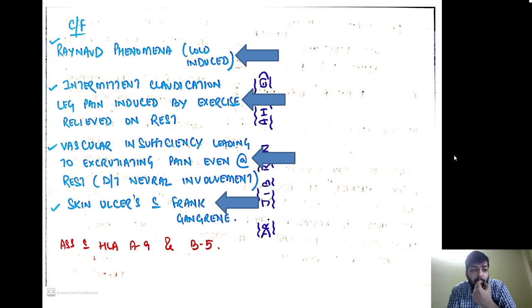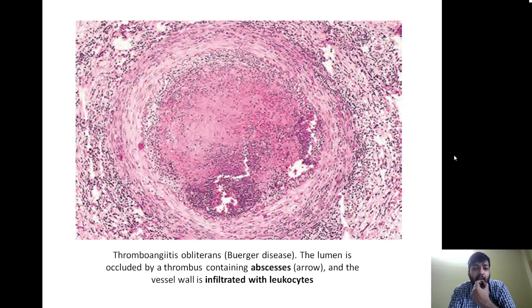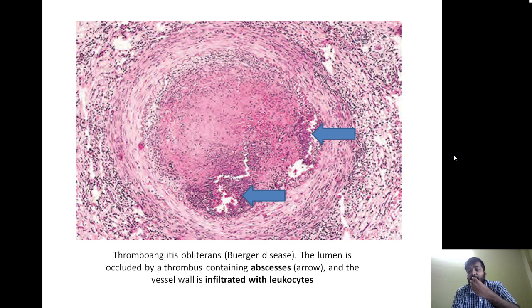Thromboangiitis obliterans is also associated with HLA-A9 and B5, important MCQ. Now this is a classical image for thromboangiitis obliterans, also called Buerger's disease. You can see that the lumen is occluded by a classical thrombus, and the thrombus is showing multiple micro abscesses composed of leukocytes. Can you see that the entire lumen has been obliterated, and there has also been recanalization. This is a classical feature of thromboangiitis obliterans.